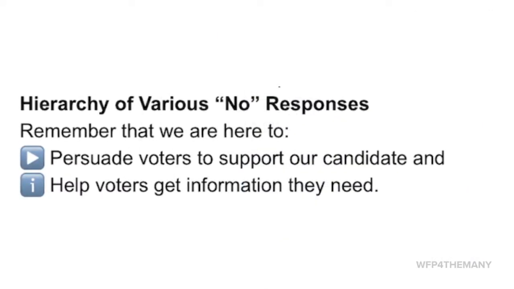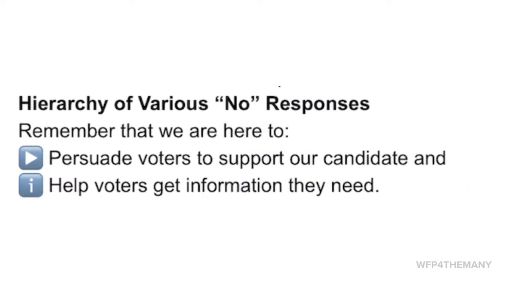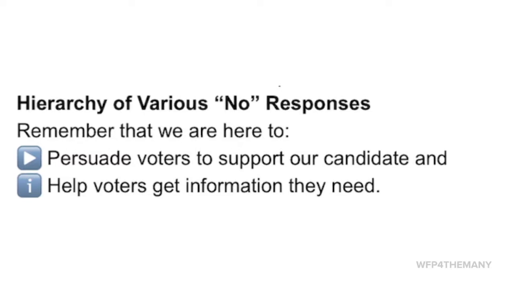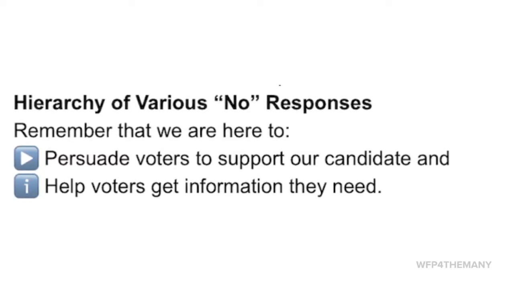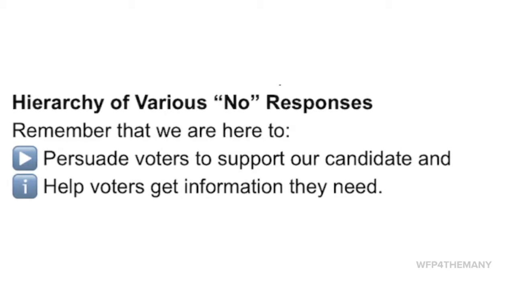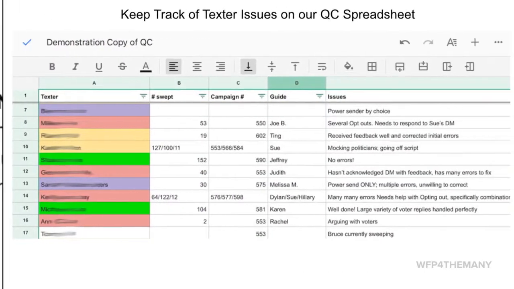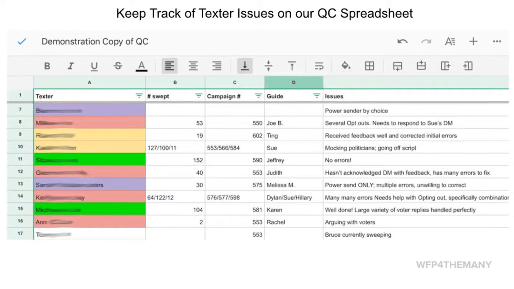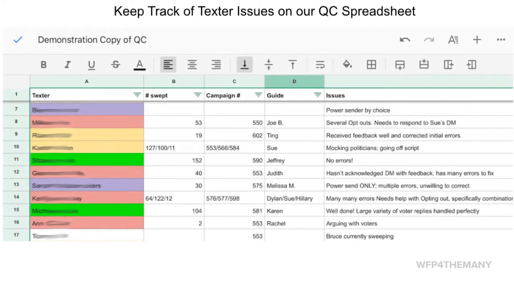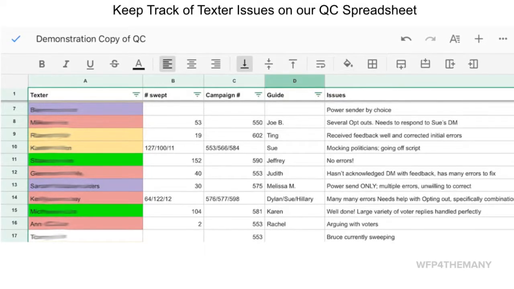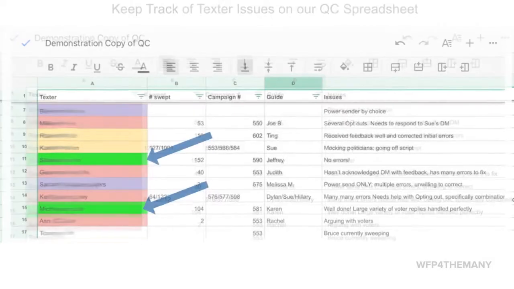Now that you have the mechanics of finding and reviewing the messages, what exactly are you looking for? Remember, we want our texters to persuade voters to support our candidates and to help voters get the information they need. Over in Google Docs, we maintain the QC spreadsheet. Make sure to add the campaign number and note that the spreadsheet is sorted by the texter's first name.